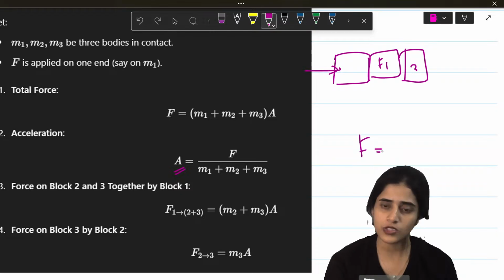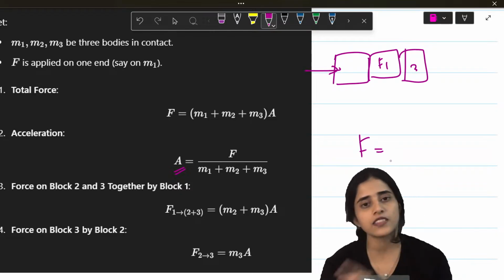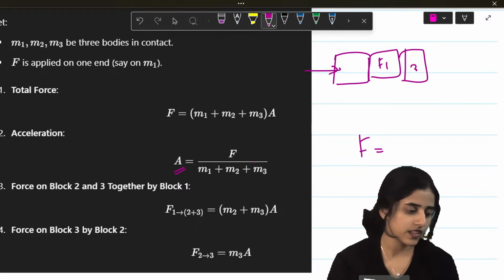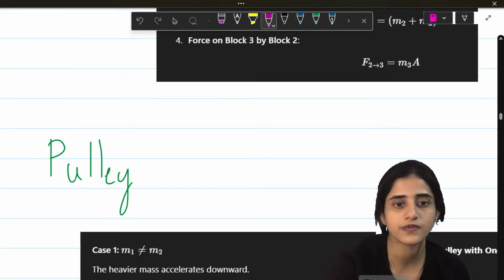Okay. So the total F is equal to ma. If I have three masses, F is (m1 plus m2 plus m3) into a. Acceleration is F by m. Okay. Alright.